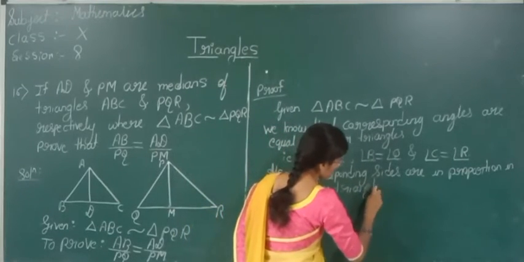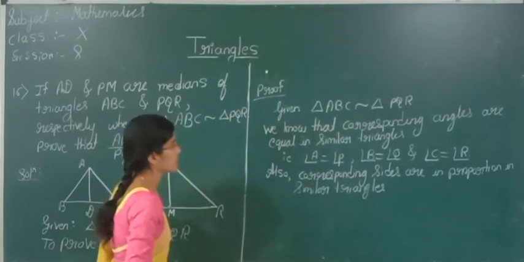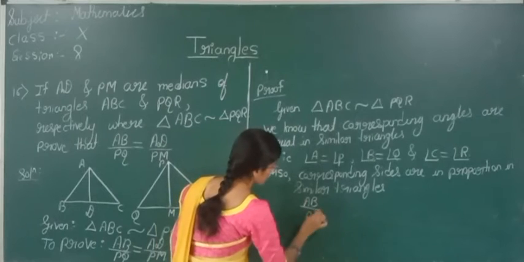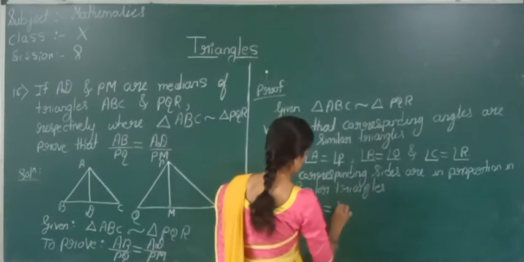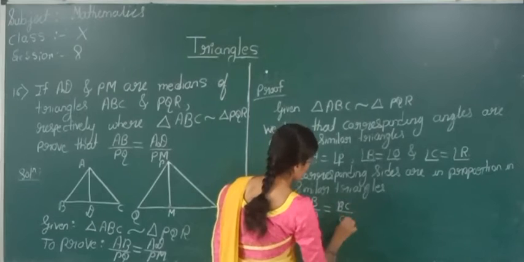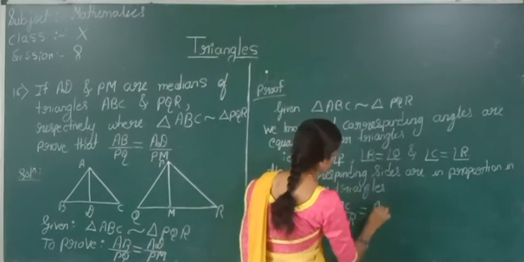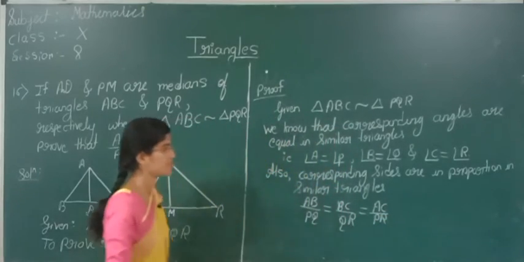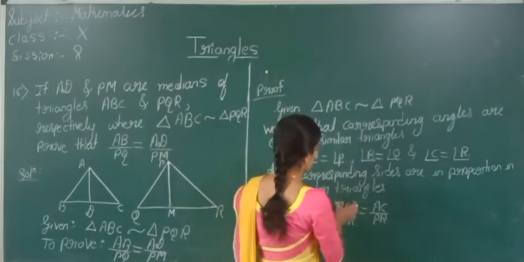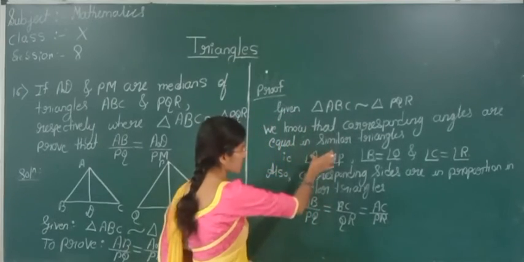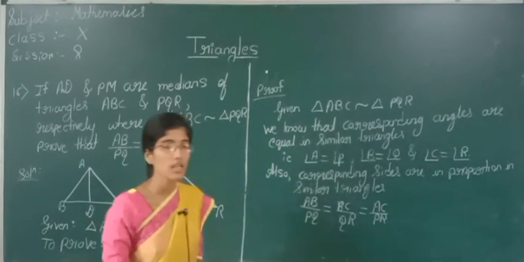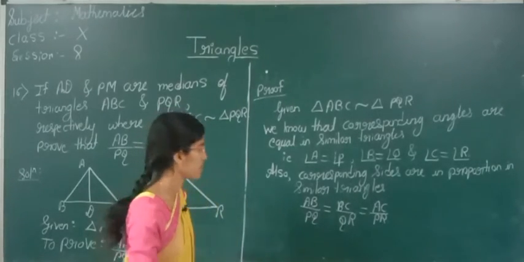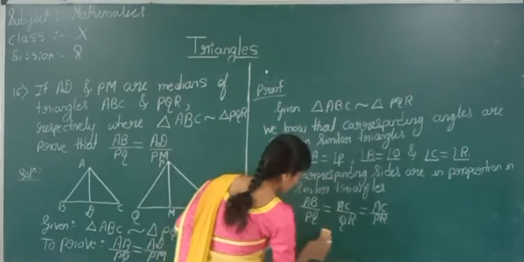That is, AB by PQ is equal to BC by QR is equal to AC by PR. Okay.